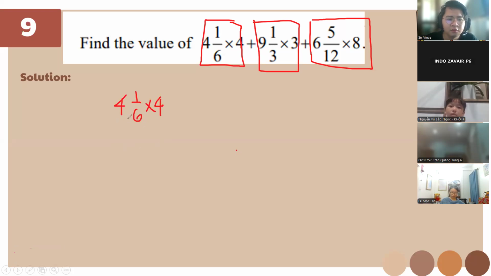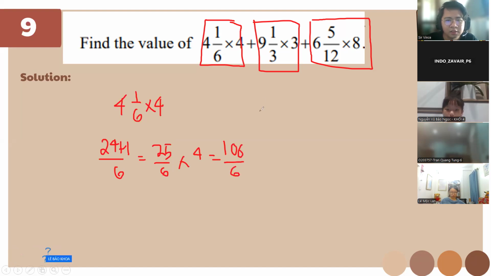So 4 times 6, 24 plus 1 over 6, 25 over 6, and times 4. So we'll have 100 over 6.